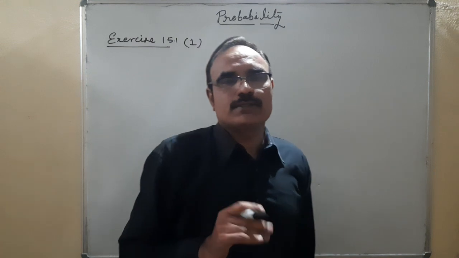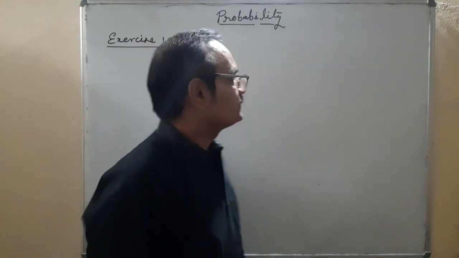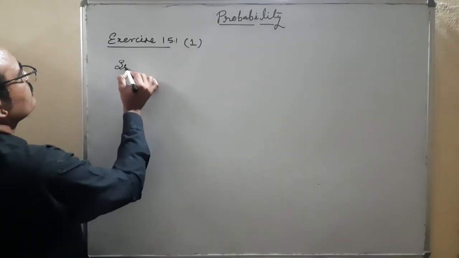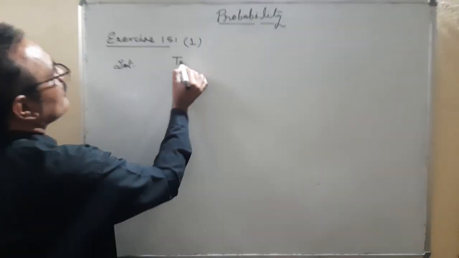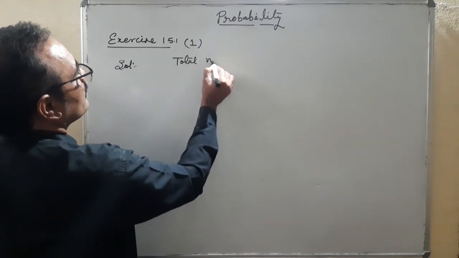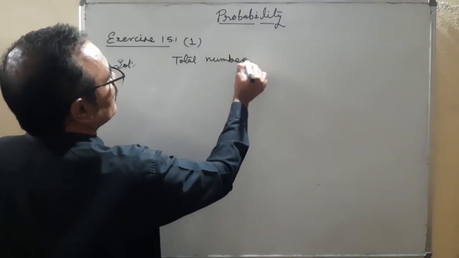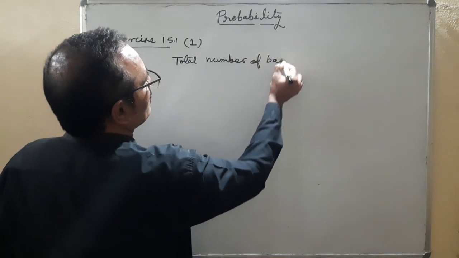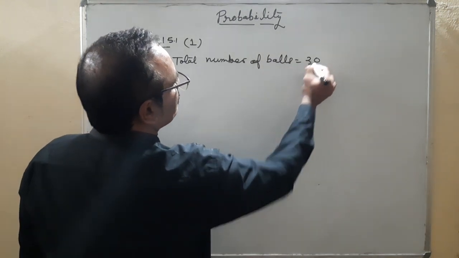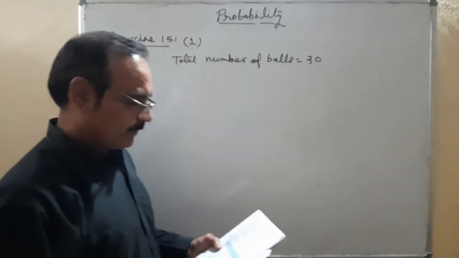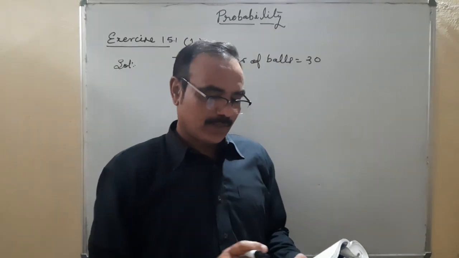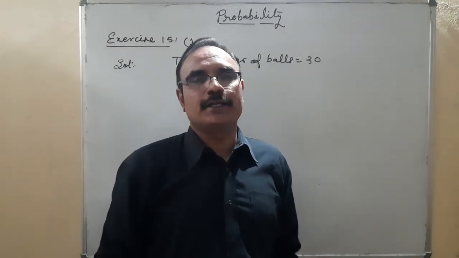Out of 30 balls, the total number of balls is 30, and she hits a boundary 6 times out of 30.